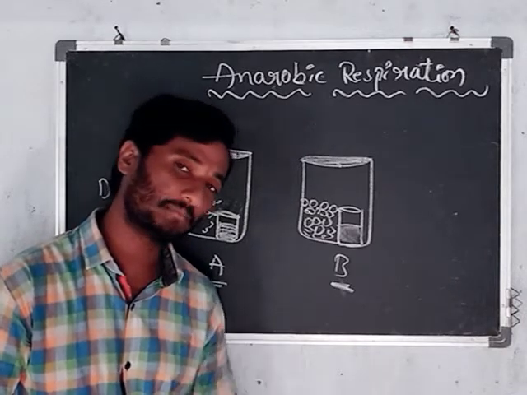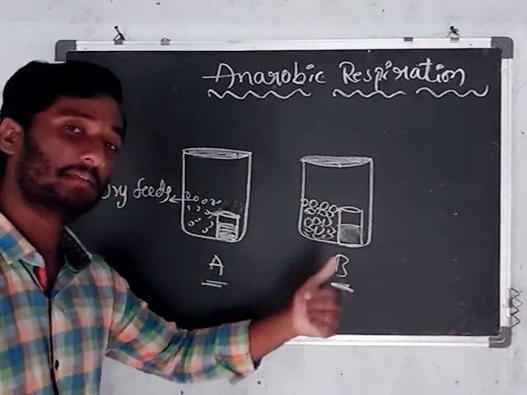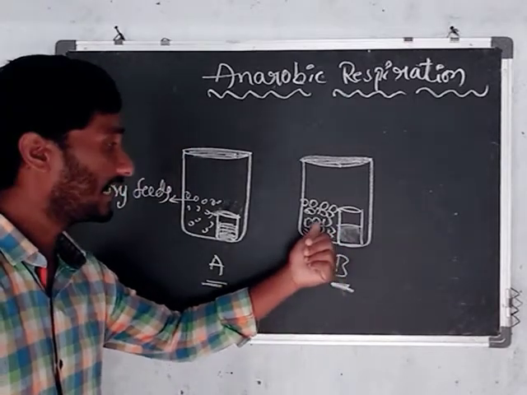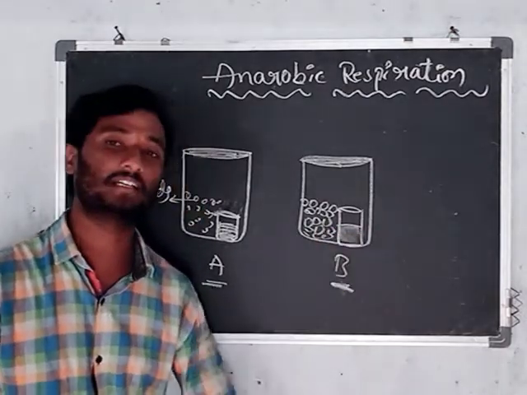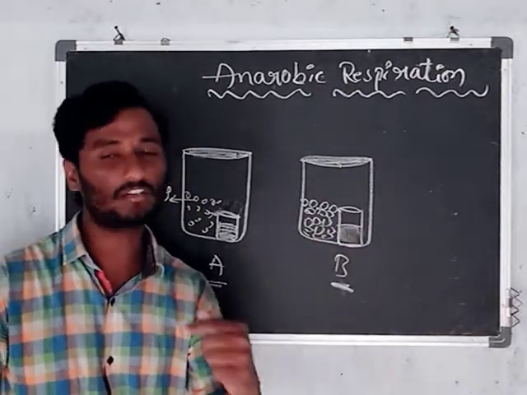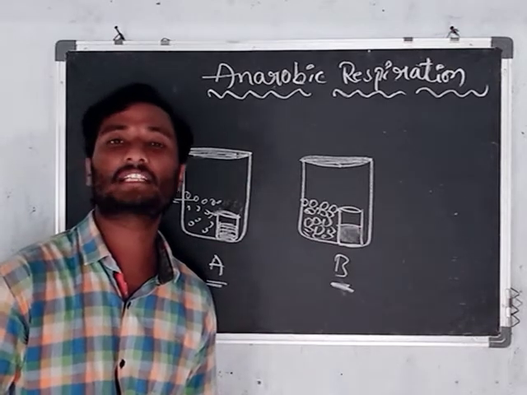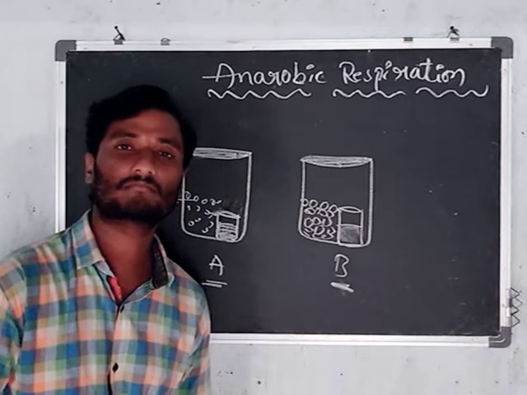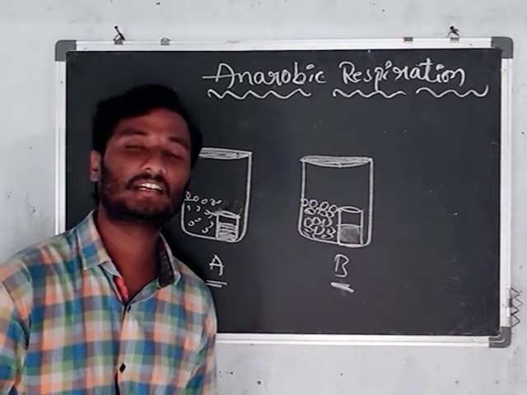How is it possible? It is possible because we added soaked bajra seeds into beaker B. The soaked bajra seeds participated in the anaerobic respiration process and released carbon dioxide.